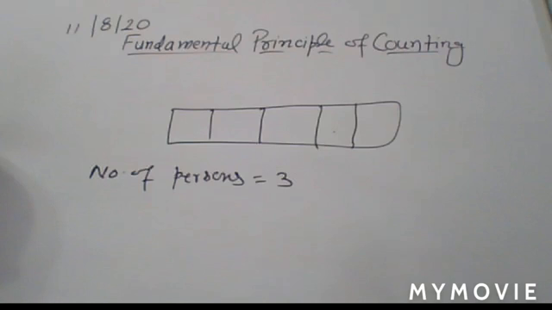So no doubt you are interested to find only the numbers of 3 digits, which lie between 100 and 1000, meaning greater than 100 and less than 1000. Understand? So you have 3 places: unit place, tens place, and hundred place. And just write one thing also: repetition of digits is not allowed.